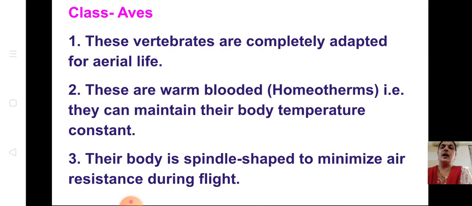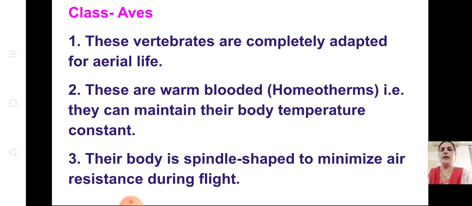Now class aves. These vertebrates are completely adapted for aerial life. Aves means all the birds come under aves. These vertebrates are completely adapted to aerial life. They fly in the air. These are warm-blooded animals. That means they are capable of regulating their body's temperature according to the temperature of the surroundings. They are called homeotherms.